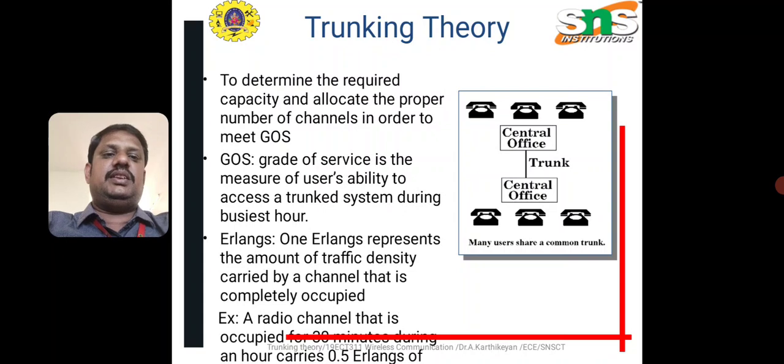In trunking theory, we have a number of offices, and a central office at both one end and the other end. In the central office, the trunk is available, and with the help of the connections we are able to establish the connections. That is the capacity for proper communication available in the GoS.